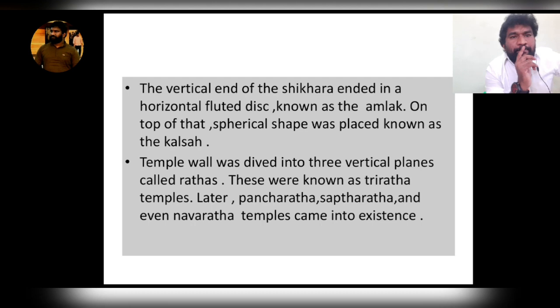Temple walls were divided into vertical planes called rathas.